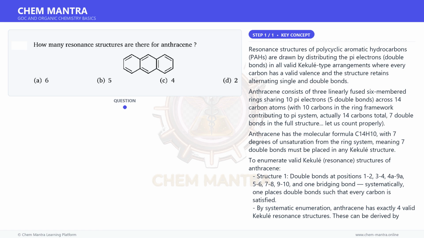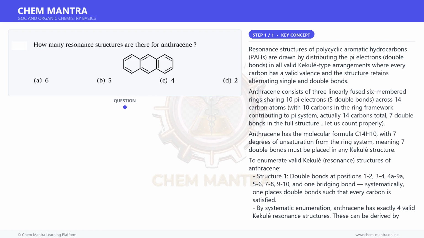By systematic enumeration, anthracene has exactly 4 valid Kekulé resonance structures. These can be derived by considering the possible placements of the 5 double bonds. The C9, C10 bond can be a double bond or not, and the remaining double bonds fill in accordingly in the 2 outer rings.